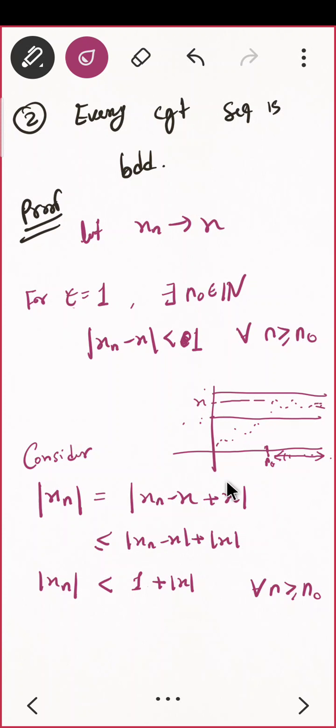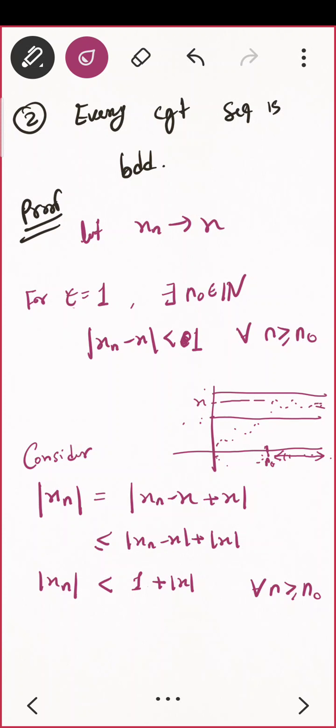The remaining people is this one, up to n naught: 1, 2, 3, up to n naught. What happened to them? Up to n naught they are a finite set, correct? If you are having any finite set, can you get the minimum or maximum? You don't have to struggle in that, correct? Suppose you are having 10 people, so you can clearly choose who is minimum or who is maximum.